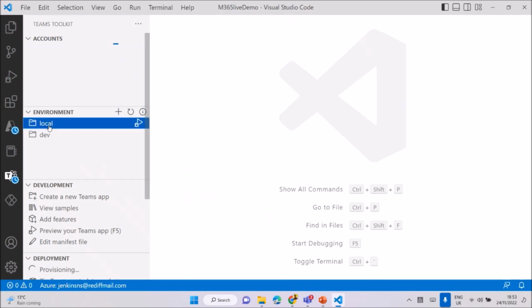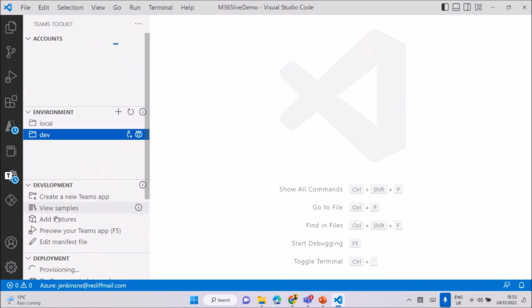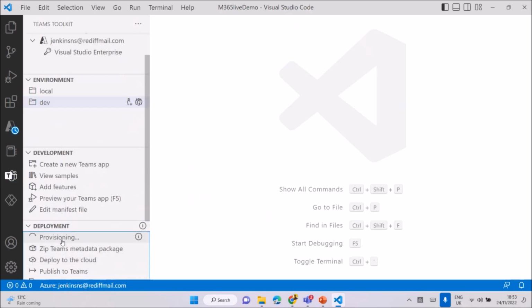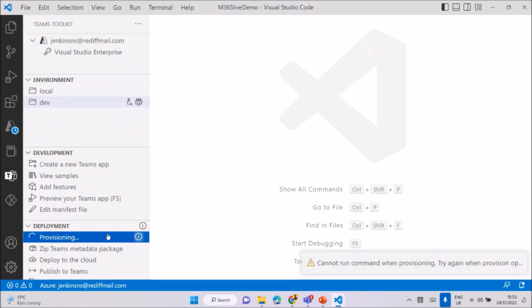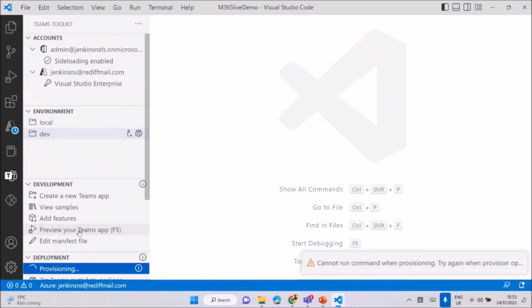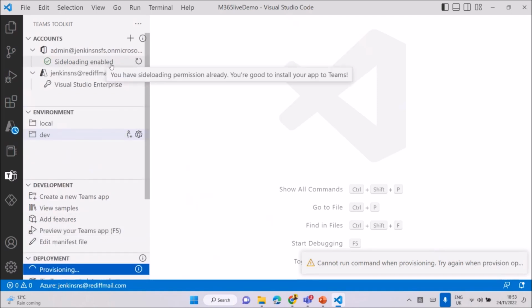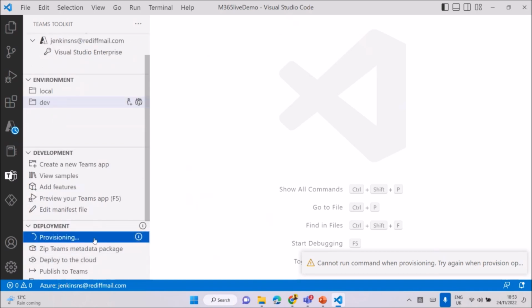This is the local one, whatever you're doing in the dev environment. Here you see it's provisioning the cloud. It's running. If you click again, it says try again, because you don't want to run it multiple times. Meantime, you can see side loading enabled accounts and Jenkins with Visual Studio Code. Everything is available. If you feel that I don't want to deploy everything, you can just start and run locally the same.